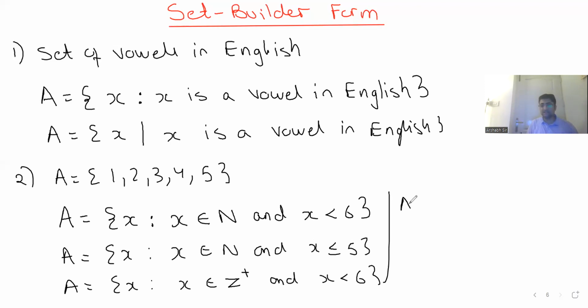Another kid will say, sir, A comprises of X such that X is a whole number and X is greater than equal to 1 and less than equal to 5. Right? Any of these is right. Got it? So basically in set builder form we use a property. All right. Let me take more examples.